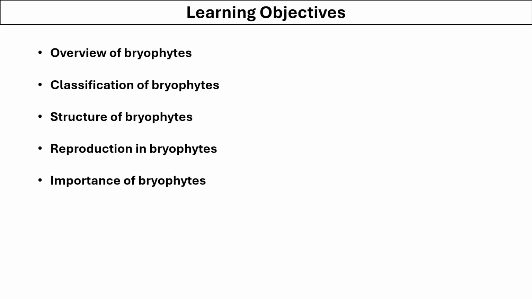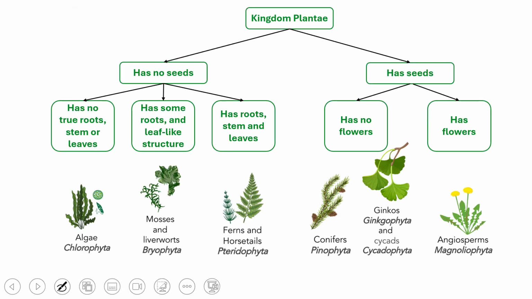The learning objective of today's lecture includes overview of bryophytes, classification of bryophytes, their structure, reproduction, and importance. So we have seen this chart before where we see that kingdom Plantae is divided into first two main groups depending on whether the plants have seeds or not. In the seedless plants, we have already talked about algae, and now we are talking about bryophytes.